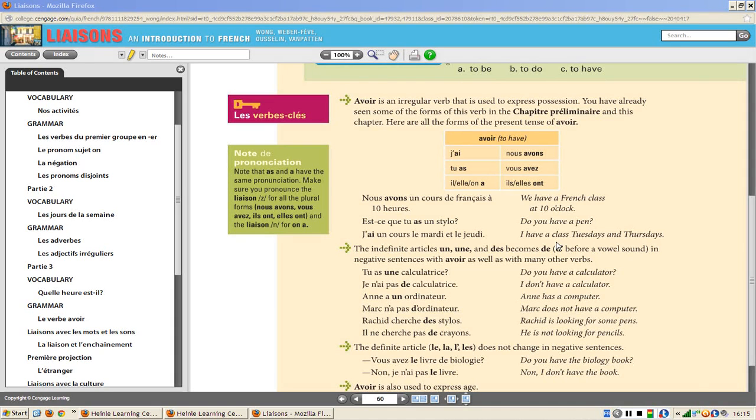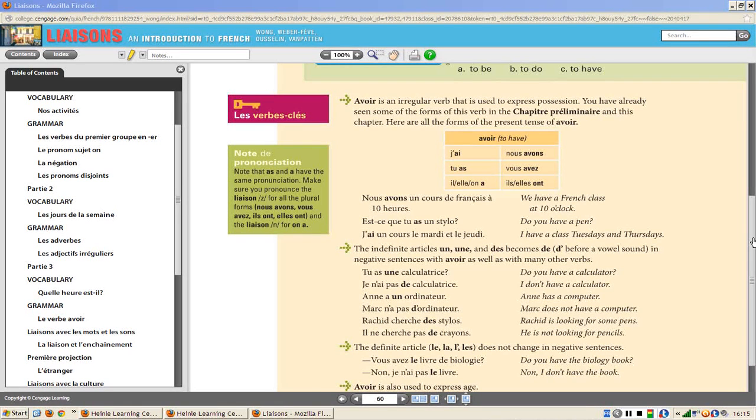Tu n'as pas, for you. Il n'a pas, for he. Nous n'avons pas. Vous n'avez pas, ils n'ont pas, elles n'ont pas, for the plural. But there's more to it than that. When you negate, you also have to think about the article that comes before the object.